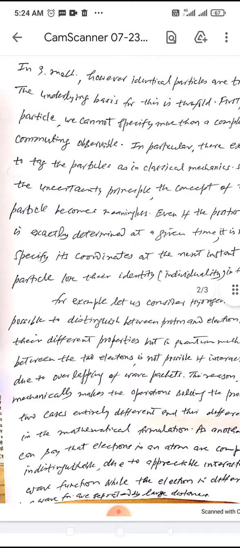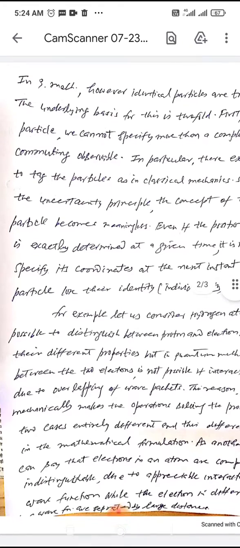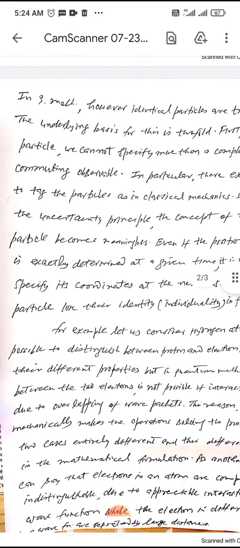Thus, identical particles lose their identity, their individuality, in quantum mechanics. So, we have learned the classical view and the quantum view. There is a significant difference between the classical and quantum views.